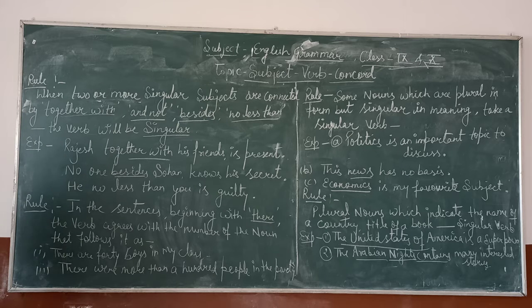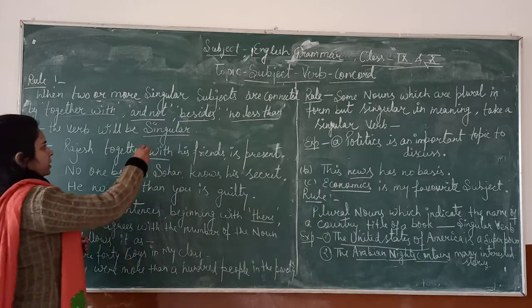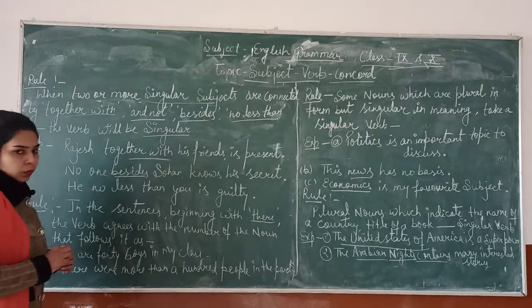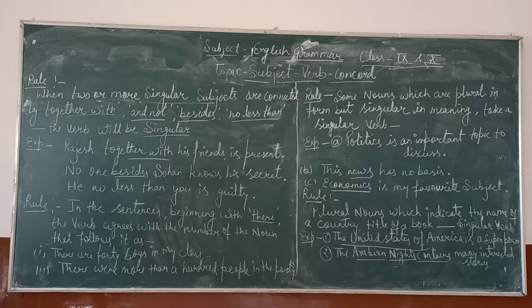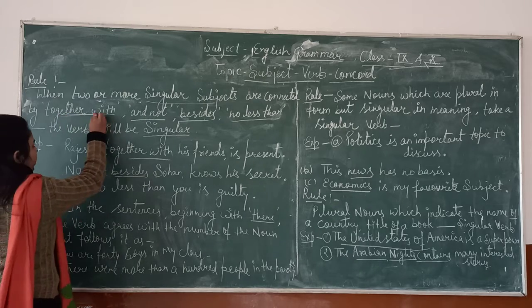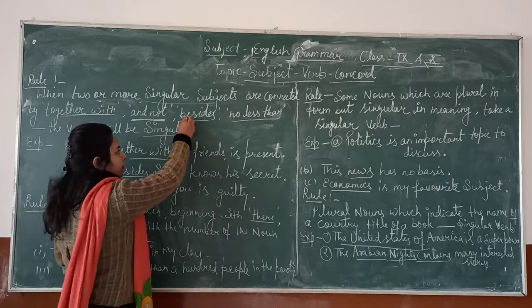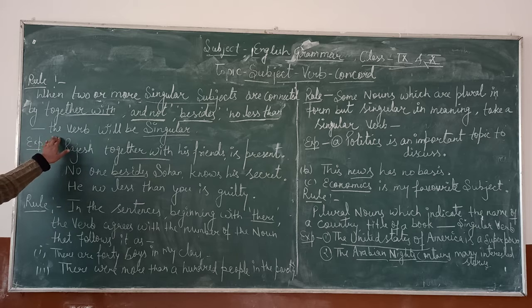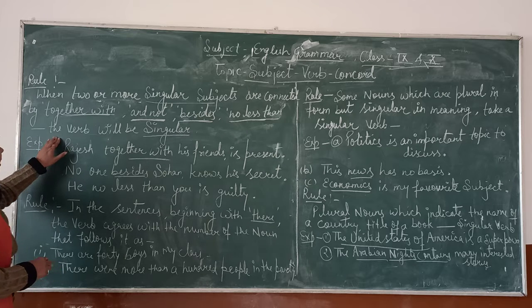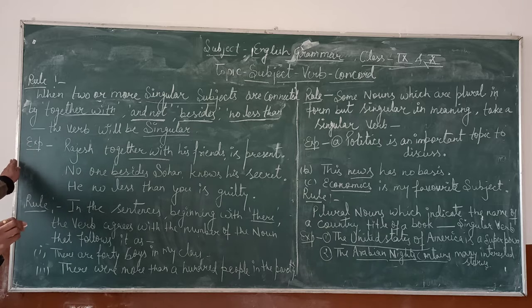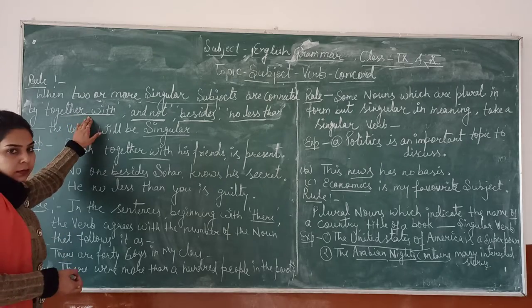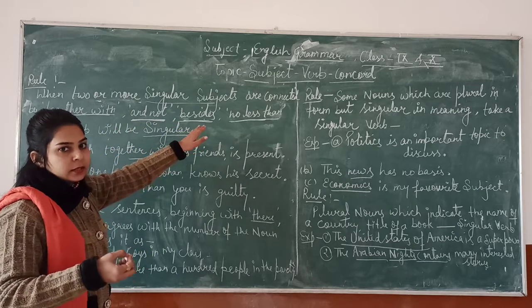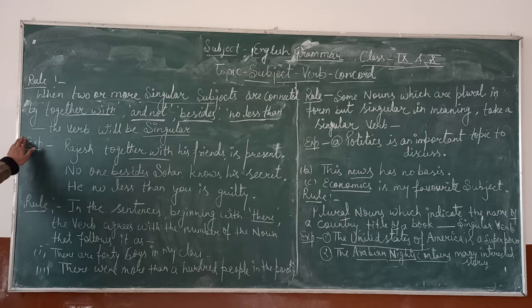First is when two or more singular subjects are connected by together with, and not, besides, no less than, the verb will be singular. Okay students, remember these words: together with, and not, besides, no less than. We have to use a singular verb.